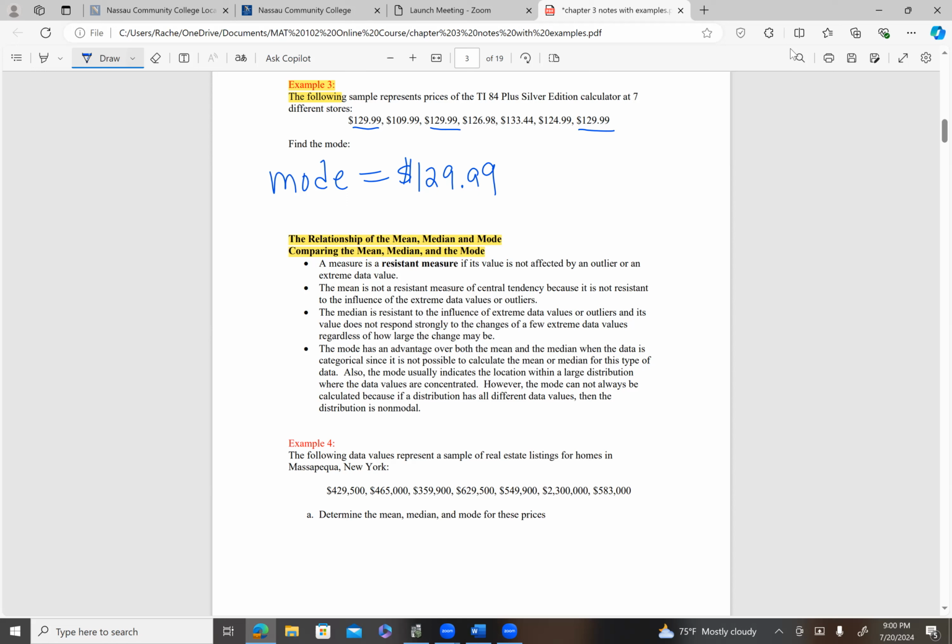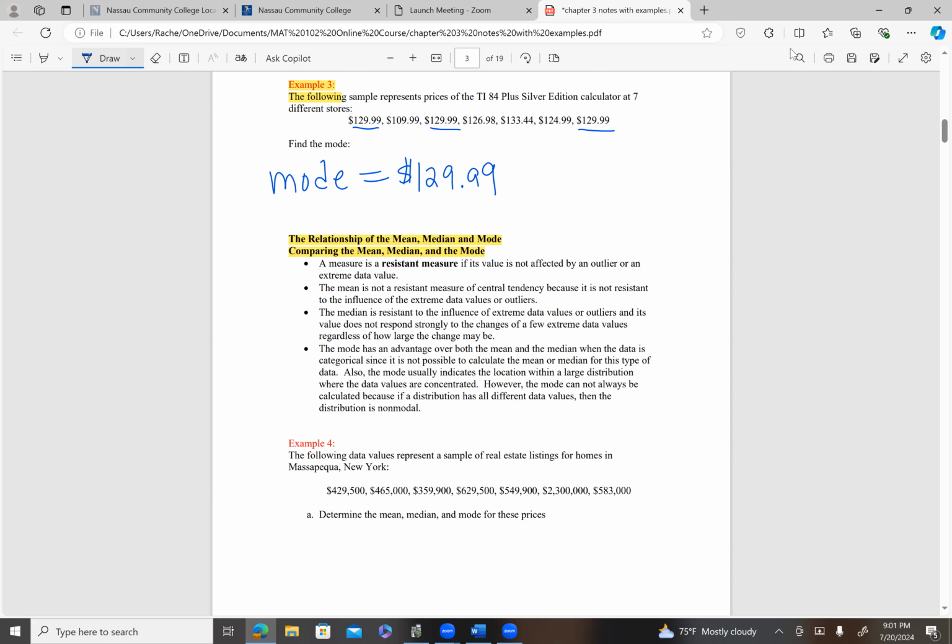Let's talk about the mode for a minute. The mode has an advantage over both the mean and the median when your data is categorical, because when you have categorical data, it's not possible to calculate the mean or the median. You need numerical data in order to calculate them. So whenever you have categorical data, the mean or the median doesn't exist, only the mode would.